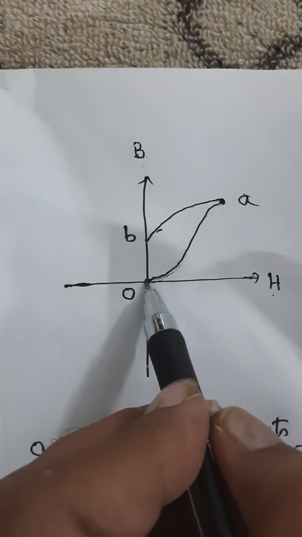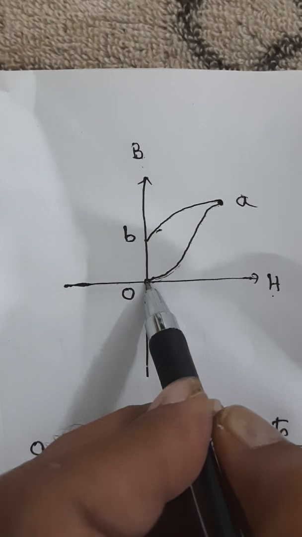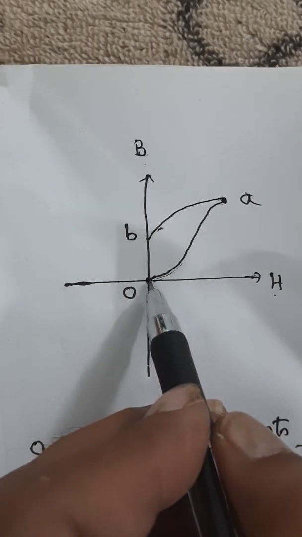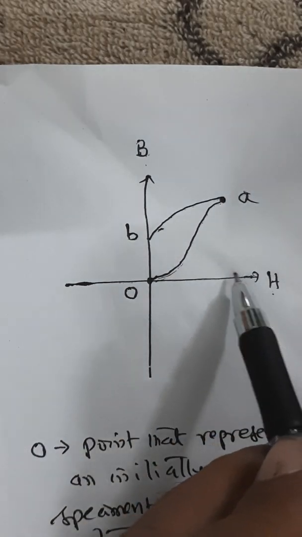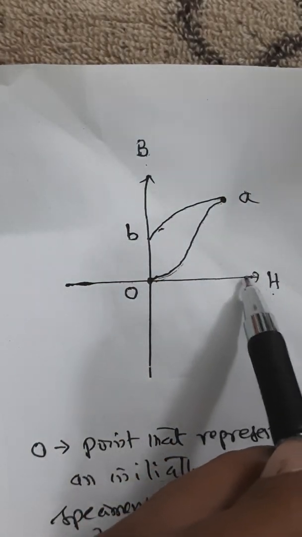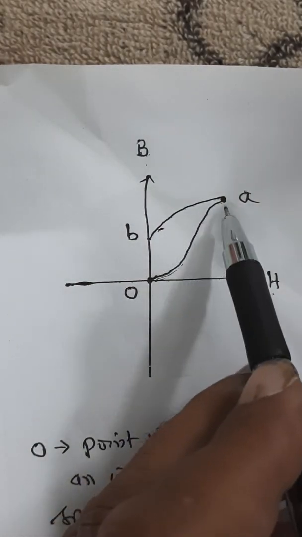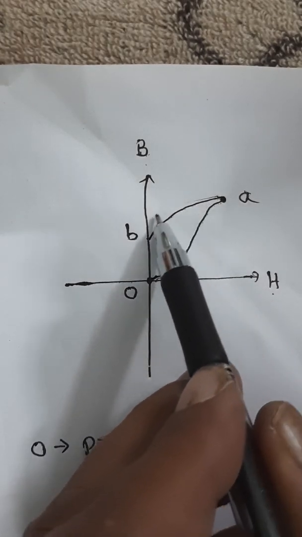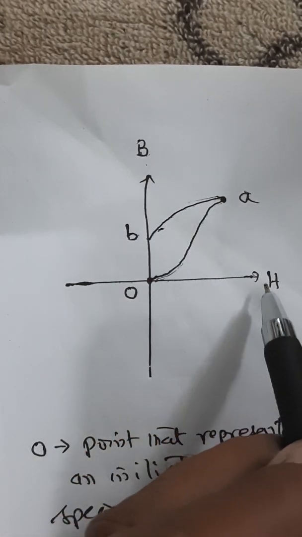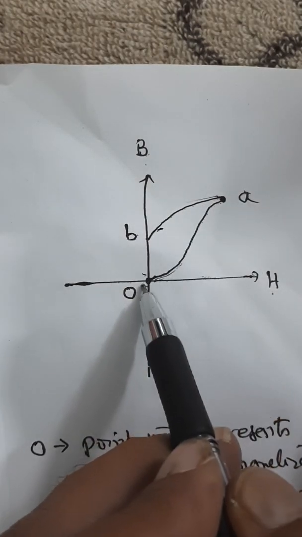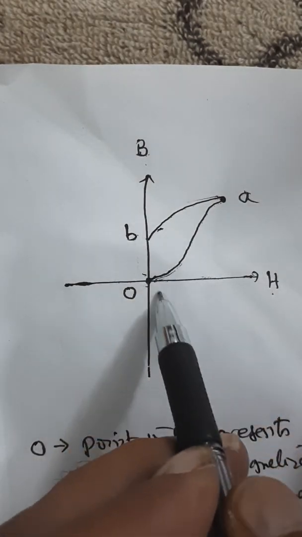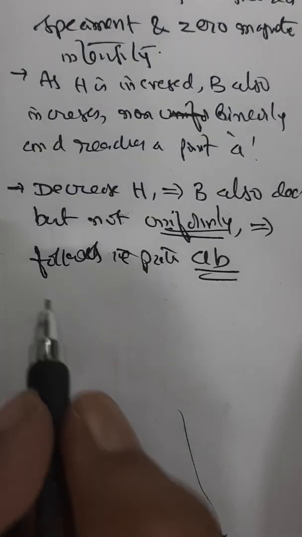When H becomes 0, B still has a value OB. That means when you decrease H, B follows this path AB. The moment H becomes 0, B still has a value of OB left over. Understood or not? So that is what I am trying to represent.